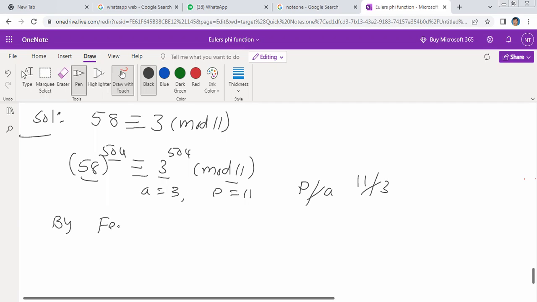By Fermat's theorem, 3 to the power of P minus 1, that is 11 minus 1, is congruent to 1 modulo 11. By Fermat's theorem, A power P minus 1 is congruent to 1 modulo 11.